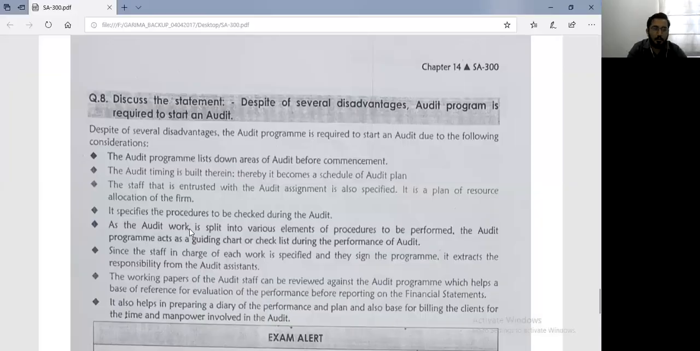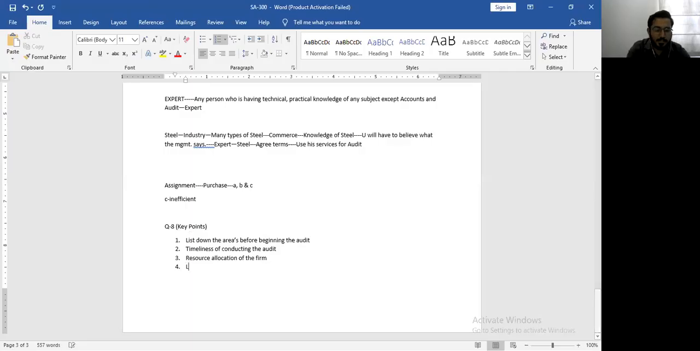Then you have point number 4, which says it specifies the procedures to be checked during the audit. So it lists down not only the areas to be audited, it also lists down the procedures to be followed. Right now, this we have also discussed earlier. I will just quickly revise it with you.